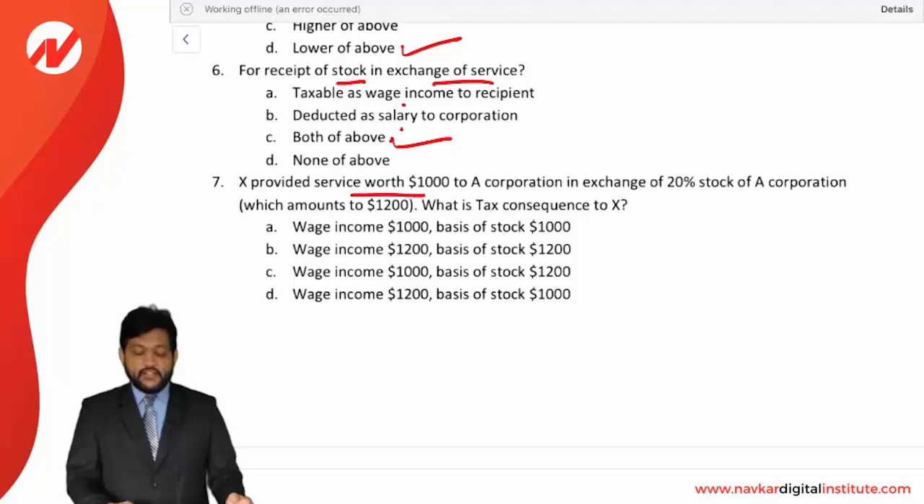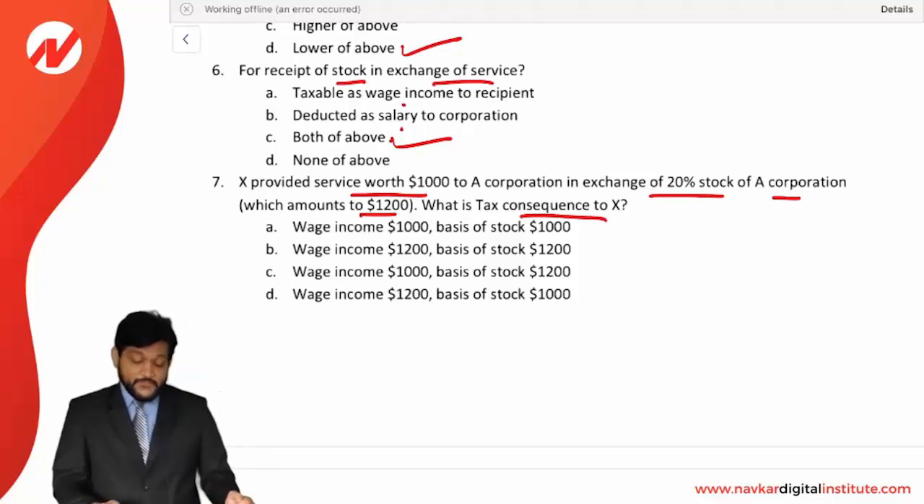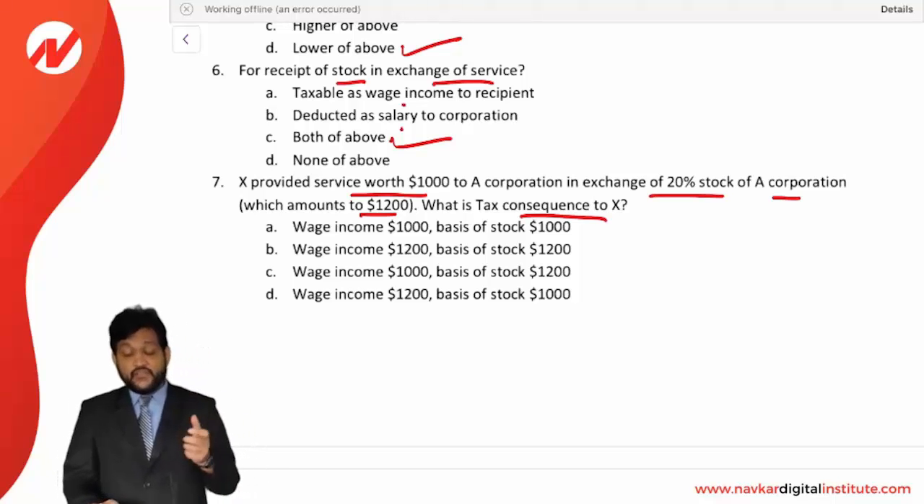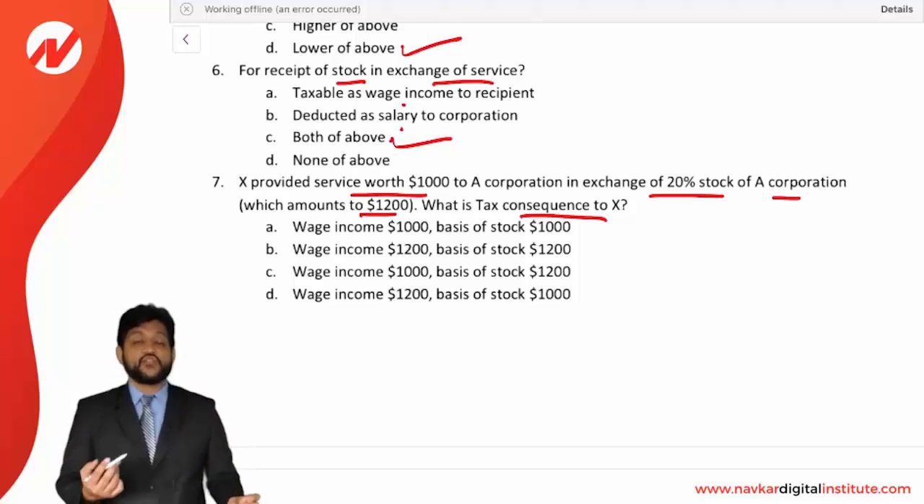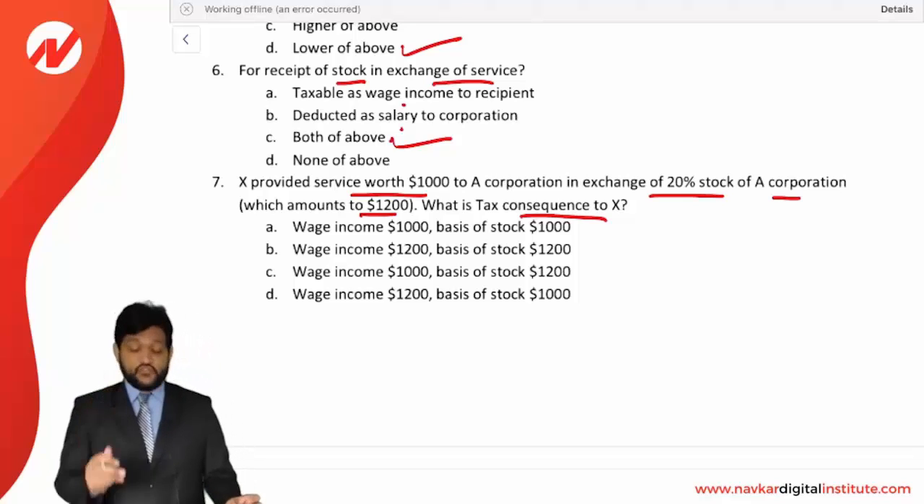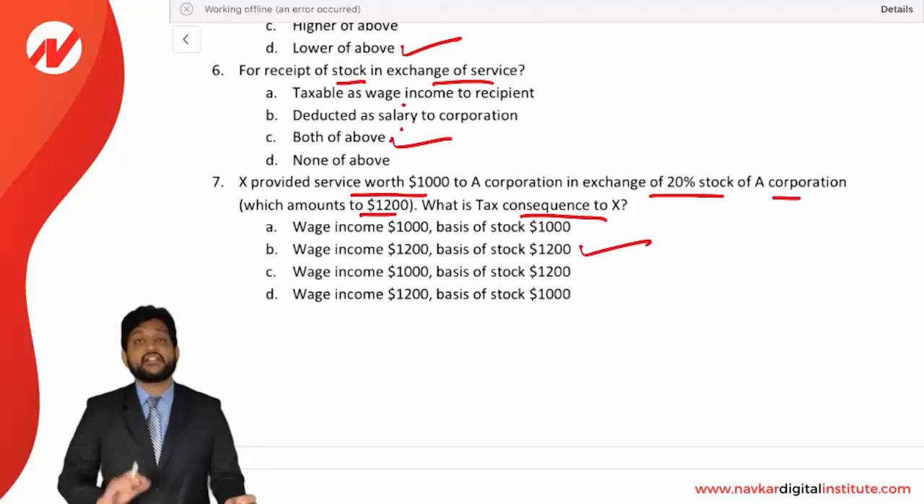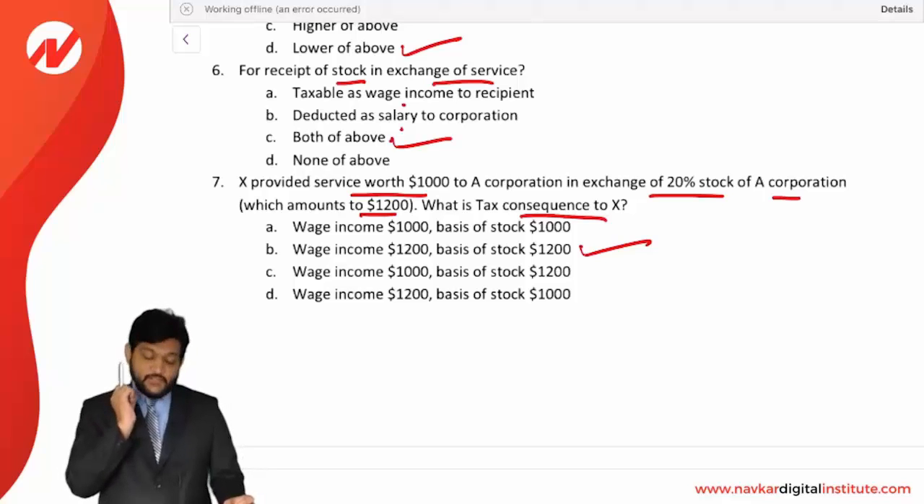X provided services worth 1,000 to A corporation in exchange of 20% of the stock of A corporation, which amounts to 1,200. What is the tax consequence to X? He has provided services worth 1,000 and received a stock worth 1,200. We need to check the value of the stock. It is 1,200. So that will be treated as wage income to the person who has provided service, as well as it will become the basis of the stock. So you can see B option, wage income 1,200 and basis of stock 1,200. Whatever value of the stock you have received, that will be wage income as well as the basis of the stock for X, meaning the service provider.